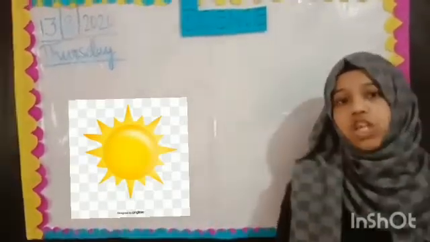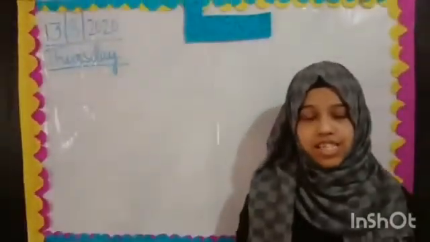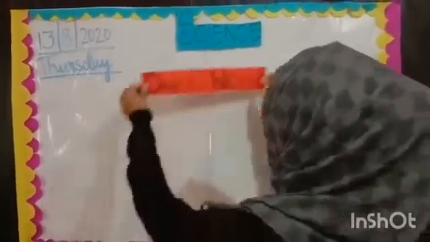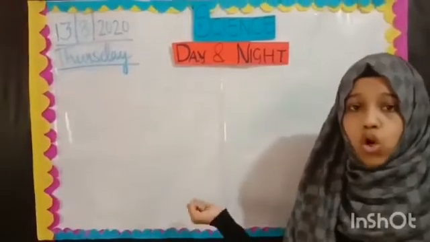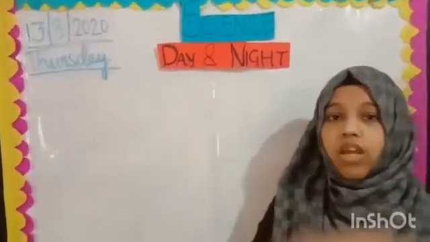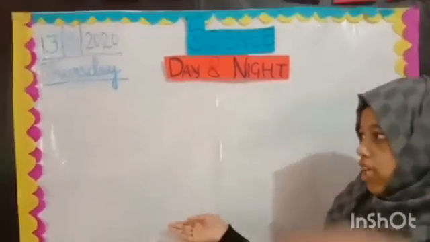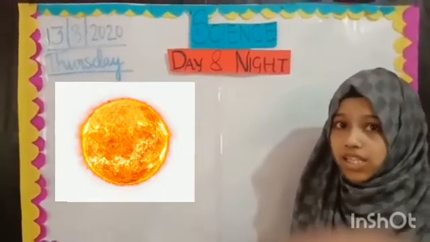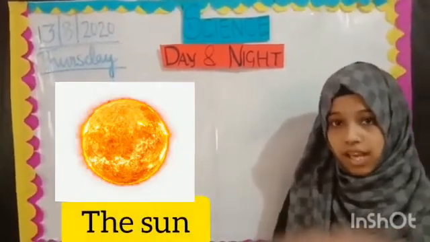Okay, so children, our lesson's name is Day and Night. So our lesson is Day and Night. Now children, what do you see in this picture? What is it? Sun. Yes, am I right?